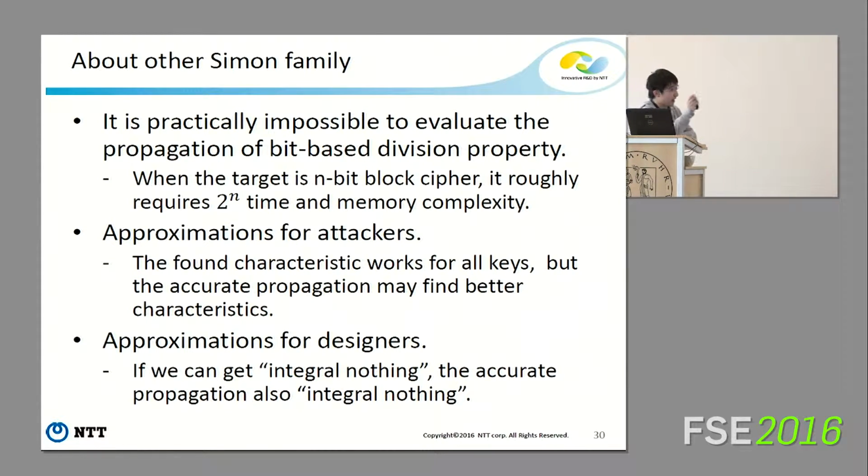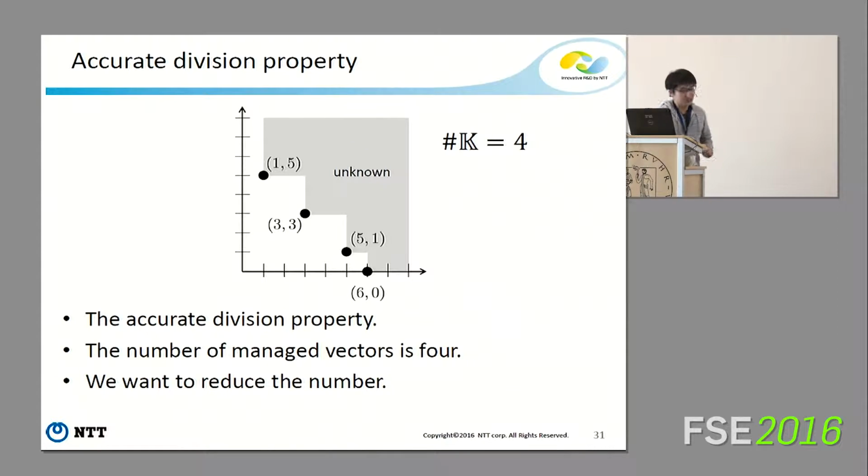But I want to propose a suggestion for the other Simon family. So I propose two approximating methods. One is approximation for attackers. This means the found characteristic works for all keys, but if the accurate propagation is executed, we can find better characteristics. The other is approximation for designers. This means if we can get integral nothing by using this approximation, then the accurate propagation also gives integral nothing. This is the essence of this technique.